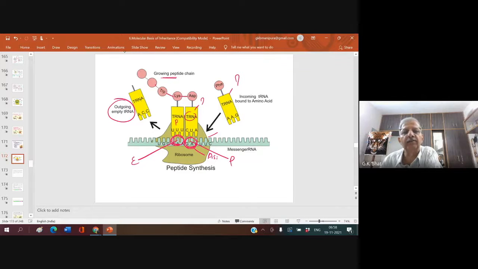Later the P site becomes an E site because the chain is given to the newly arrived tRNA. And now this becomes separate without the amino acid, and it is the outgoing empty tRNA.